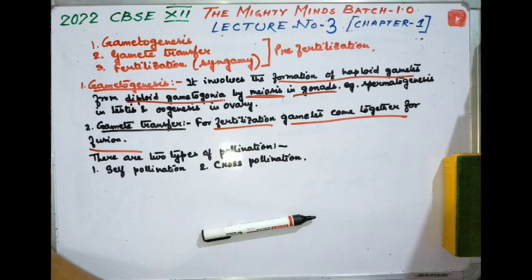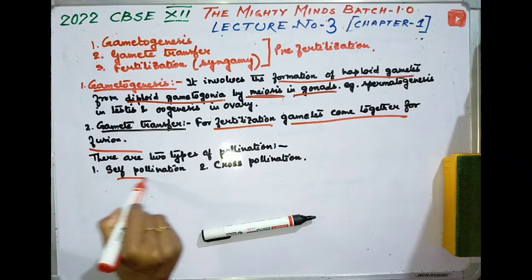And in seed plants, what happens? Pollen grains are the carriers of the male gametes, and the ovule bears the egg. You know it. For the formation of seeds, pollen grains produced in the anther must be transferred to the stigma of the carpel. This process is called pollination. Pollen grains germinate on the stigma, and pollen tubes carrying the male gametes reach the ovule and discharge the male gametes near the egg.